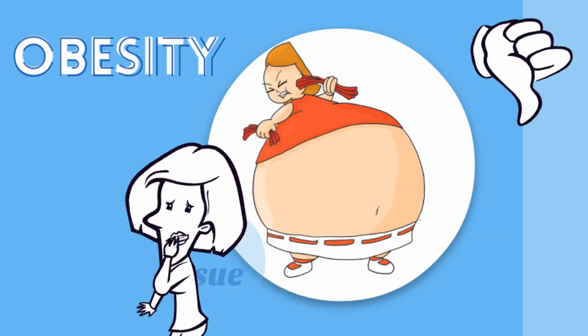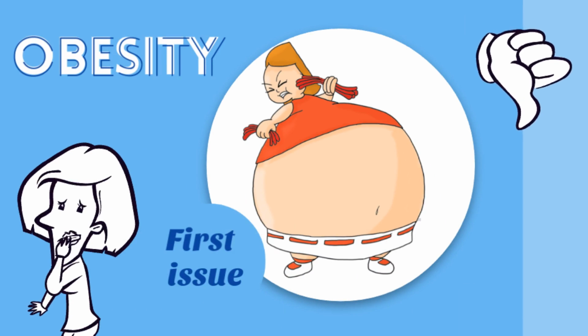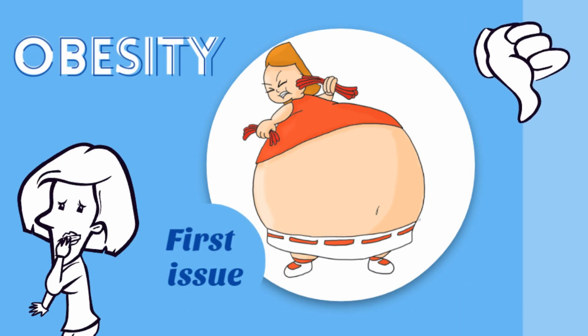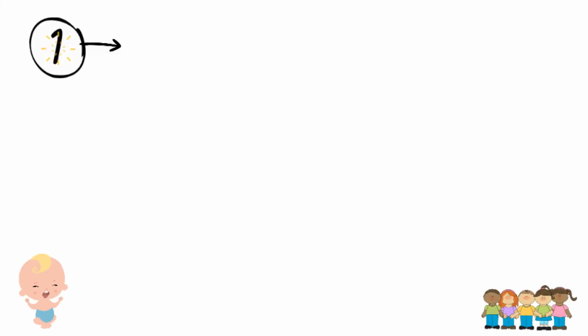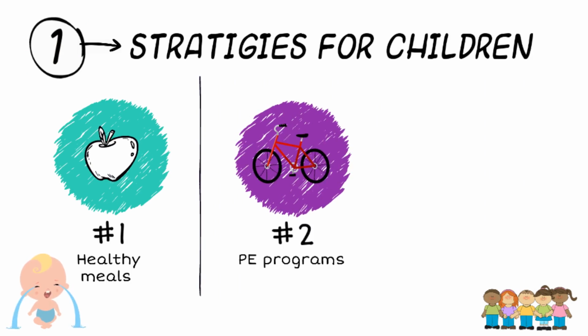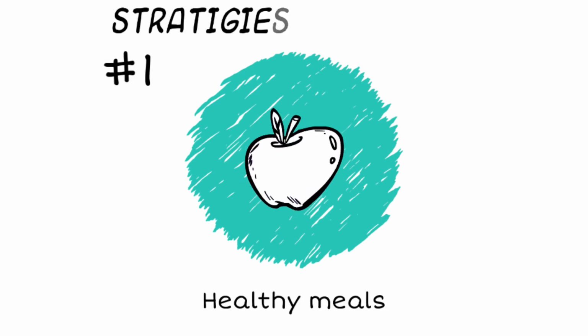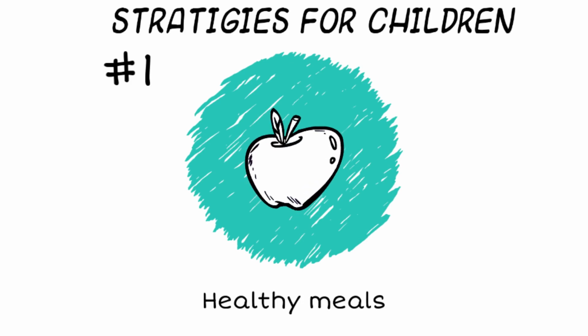Obesity is becoming a serious health problem in the United States. Around 35% of American citizens have an obesity problem. The United States government is doing many strategies to stop childhood obesity. The first strategy is providing healthy meals to the children in schools, which will let many of the children lose weight and be healthier.